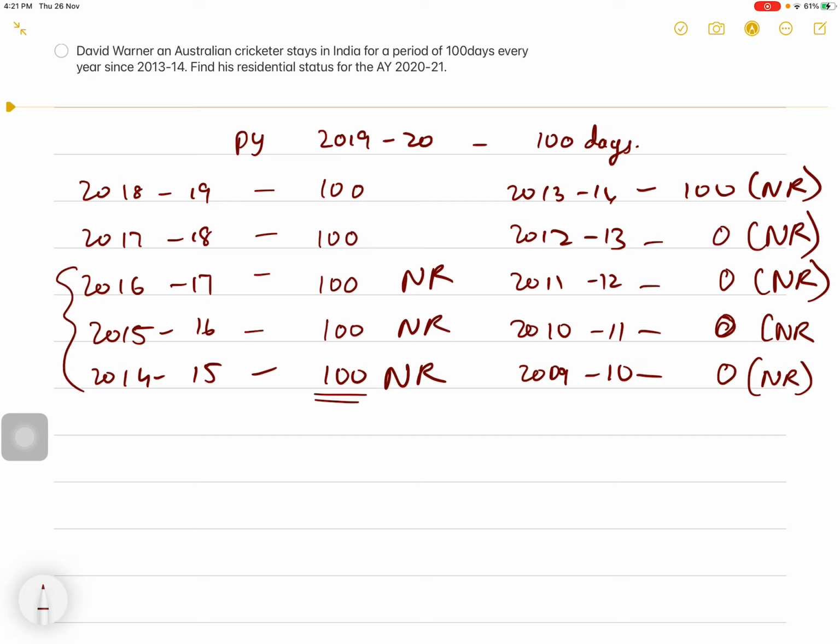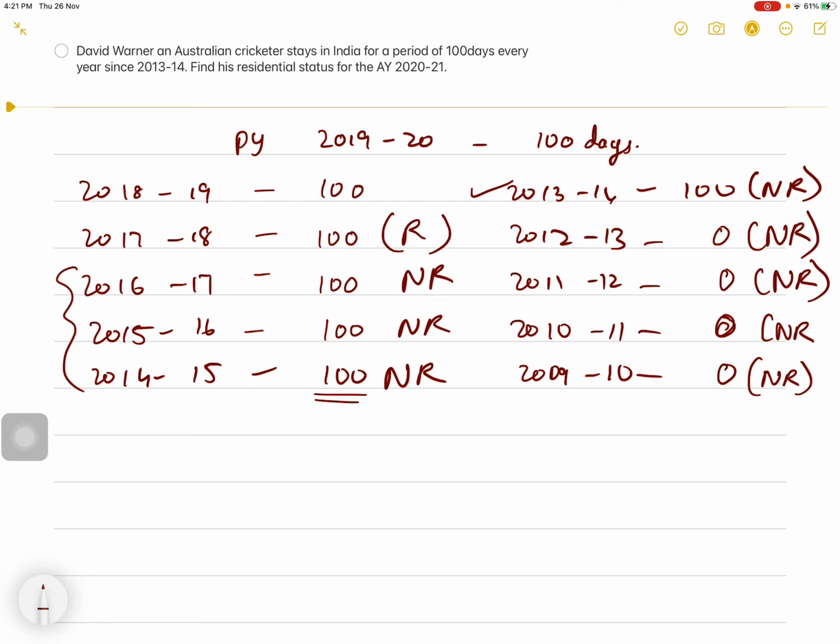Now for the previous year 17-18, his stay in India is more than 60 days, and the preceding 4 years are 16-17, 15-16, 14-15 and 13-14. So his stay in India during the preceding 4 years is 400 days, which is more than 365. So by satisfying the second basic condition, he is resident during 17-18.